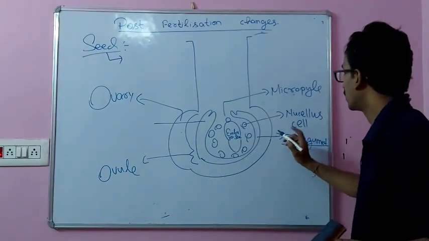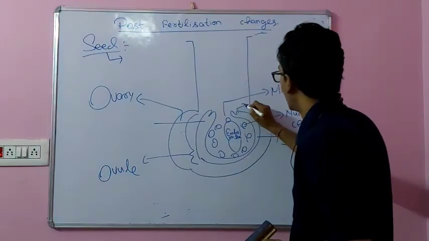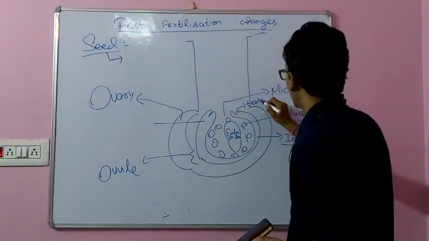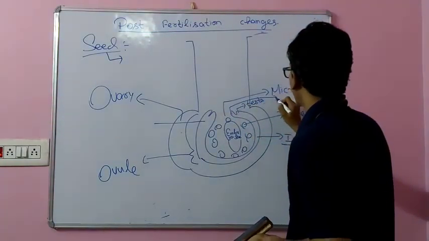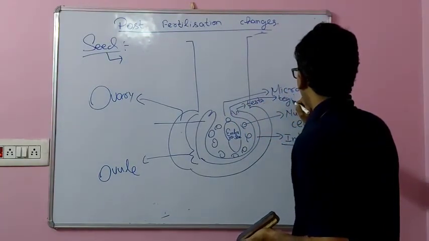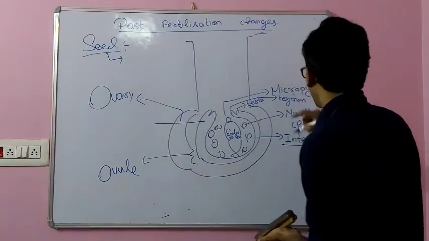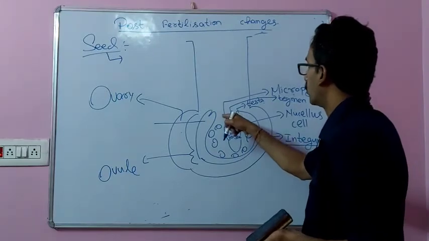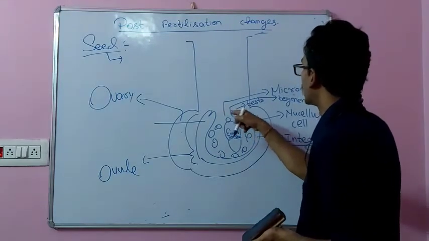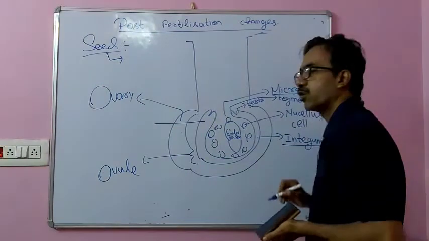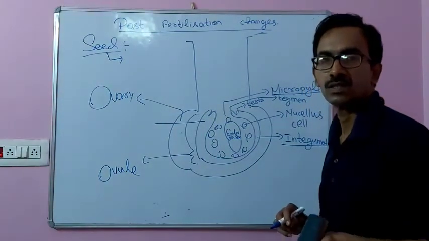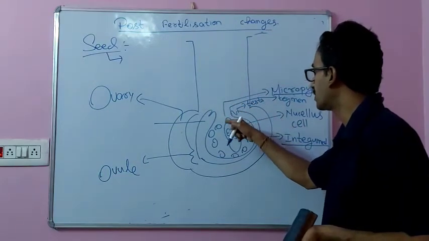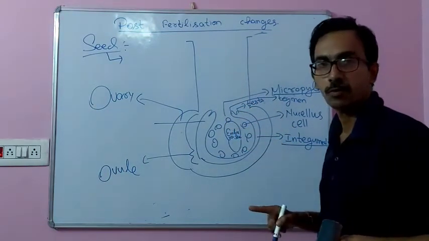The seed coat comprises the outer part, that is testa, and the inner part of the seed coat, that is tegmen. So testa and tegmen are the two layers of the seed coat. There is a small hole through which the pollen tube enters. That hole is called micropyle. Micropyle also persists in case of seed, through which water and air move inside for the growing embryo.